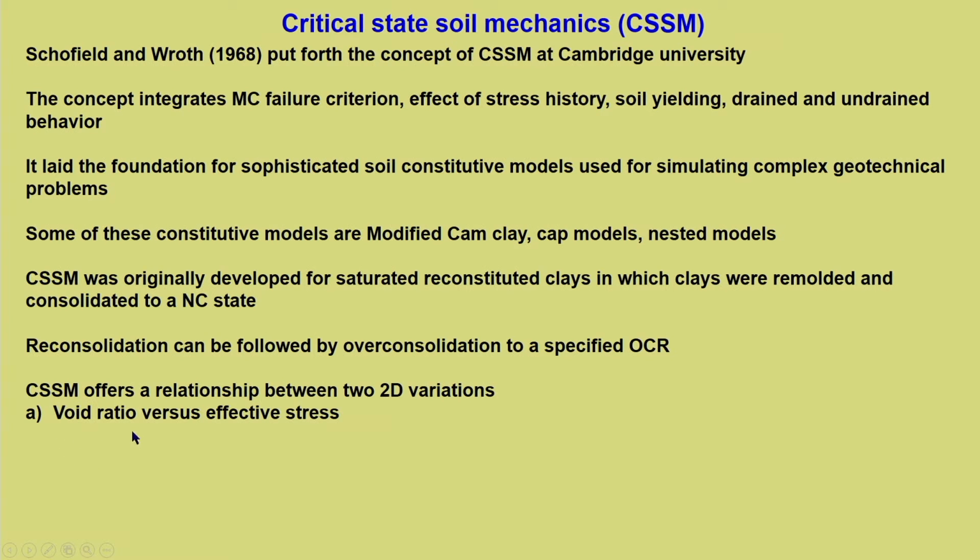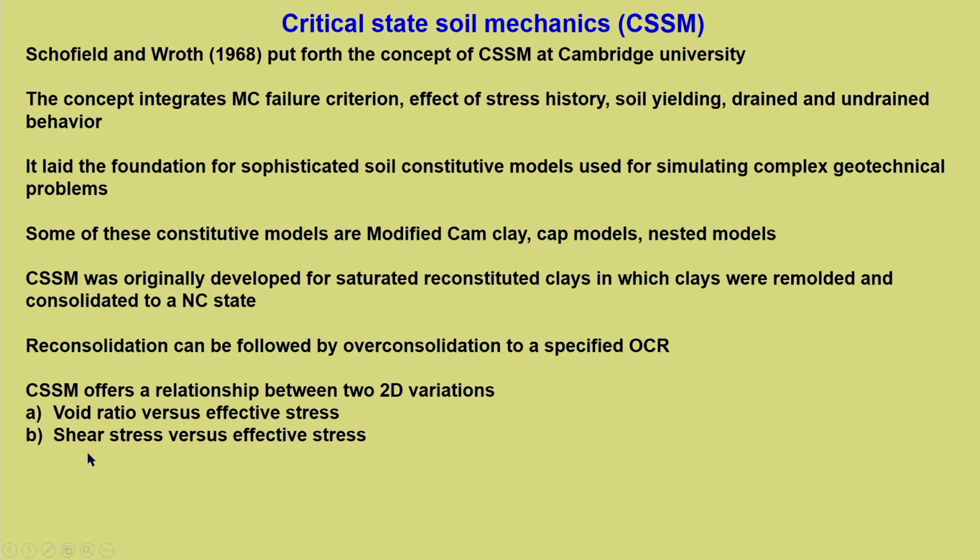The first one is void ratio versus effective stress, which we have already learned during consolidation. Not in this particular course, but we already have these basics from our undergraduate soil mechanics. Void ratio versus effective stress represents the consolidation condition. The second variation is shear stress versus effective stress. So, effective stress is common here.